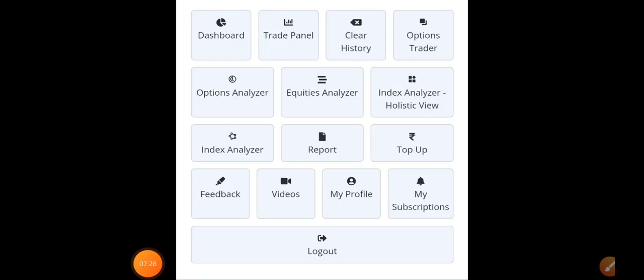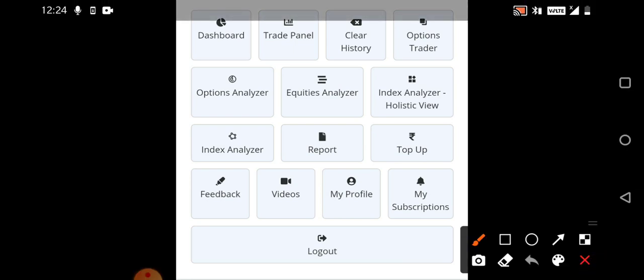Okay, so once you go to the settings, basically on the top right corner, you will see the settings bar. Once you click on that, you can see feedback, videos, you can even log out. You will see my profile, my subscription. Subscription is not necessary now, I'll cover it later. And you can see index analyzer, options analyzer, dashboard. Basically you can check, day by day, how much profit and loss you have earned. Trading panel would be present. You can clear the history, and options trader, equities analyzer. All these things would be present.